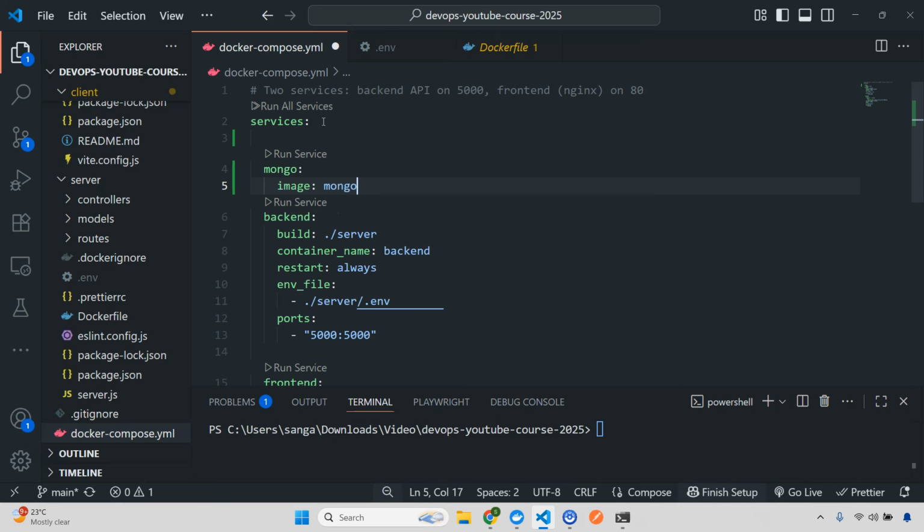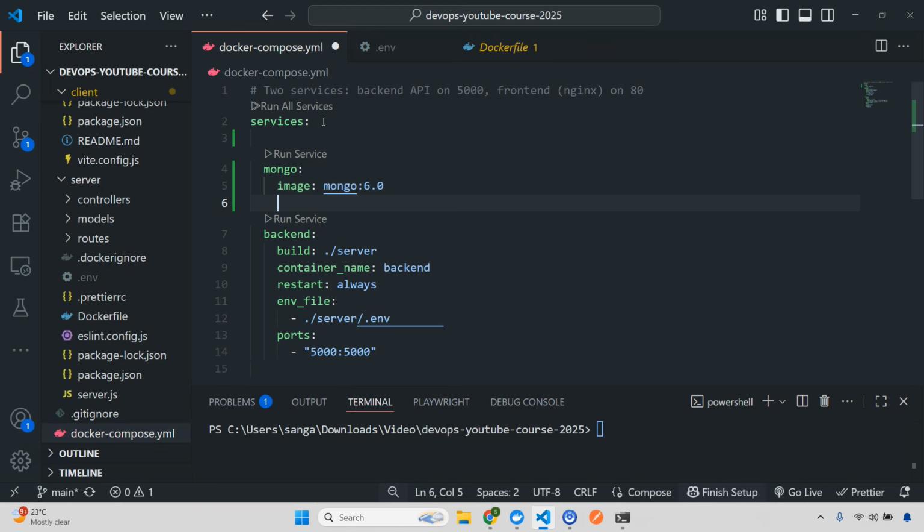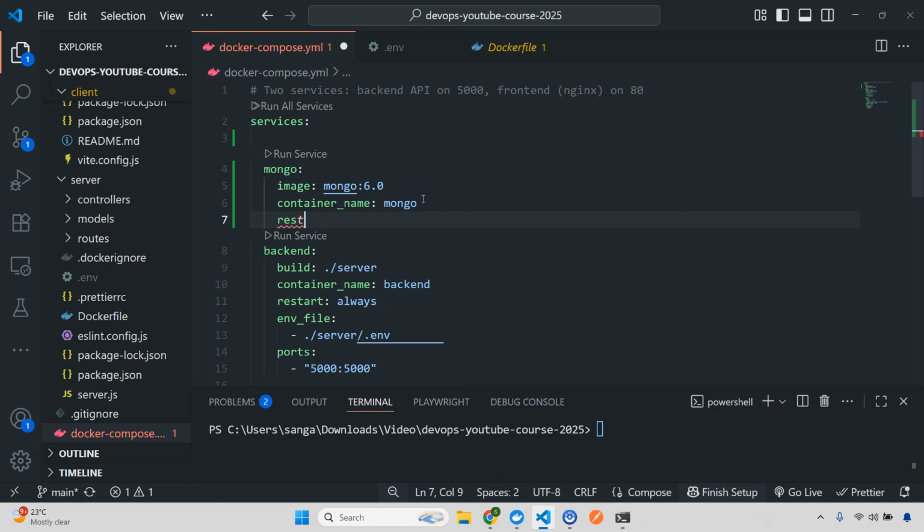So this will be mongo colon 6.0. Next I'll give the container name as mongo, the same name that we have used. And here let's use a restart policy, and for restart I'll give unless-stopped.